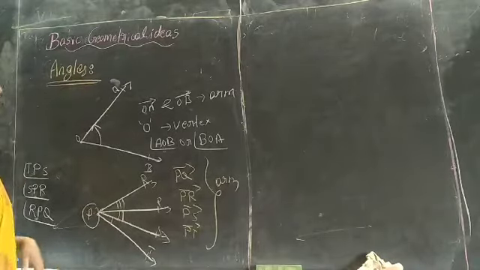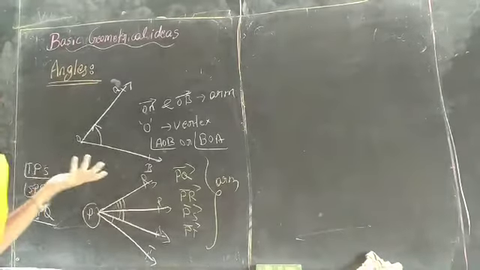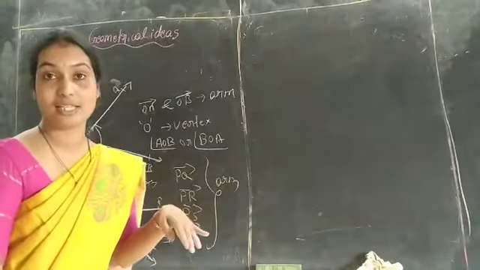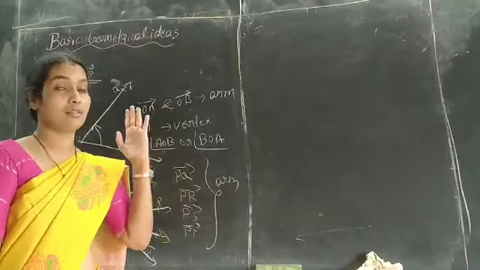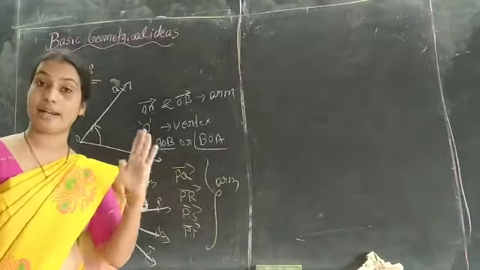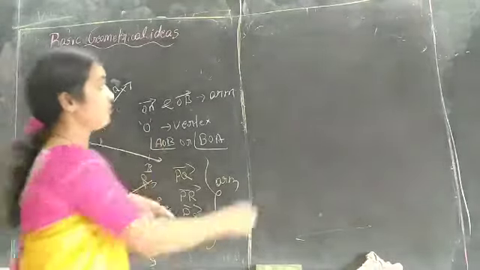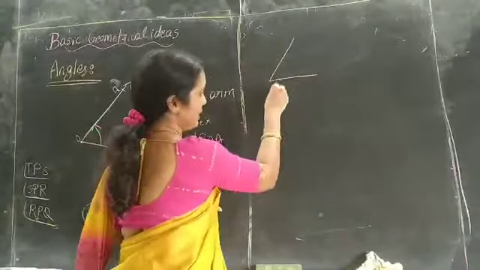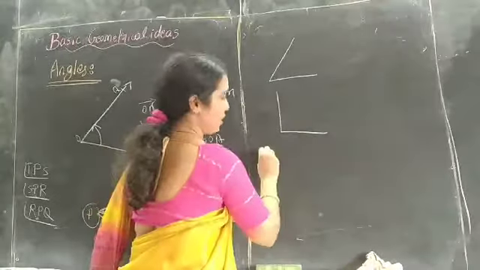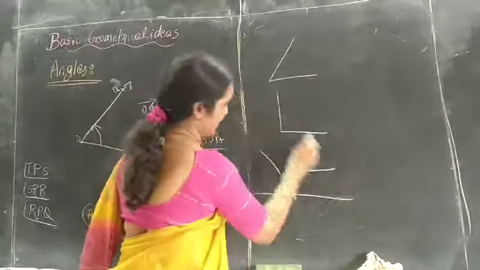Even in angles there are many types: acute angle, right angle, obtuse angle, straight angle.